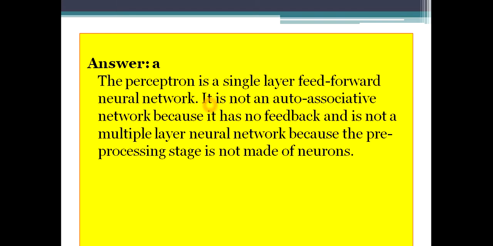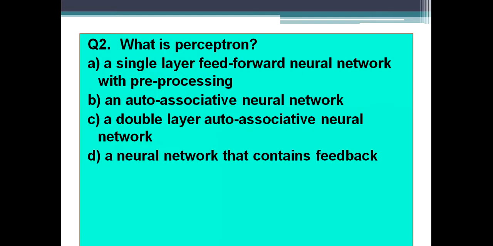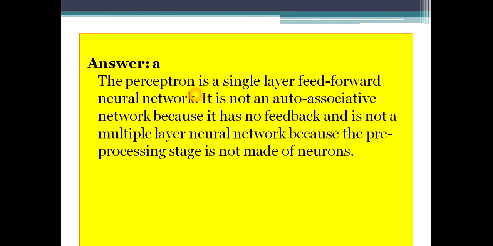And of course, it is not an auto-associative neural network because it has no feedback, and it's not a multiple layer neural network because the pre-processing stage is not made of neurons. So the perceptron is a single layer feed forward network. You got two other important facts with respect to this question: what is an auto-associative neural network and what is a multiple layer neural network.